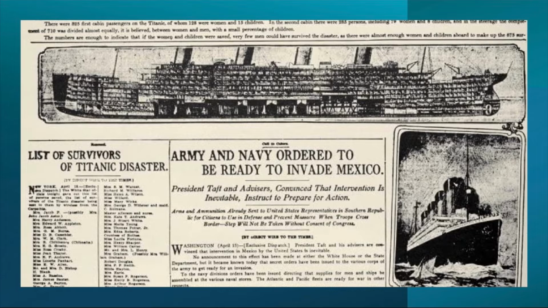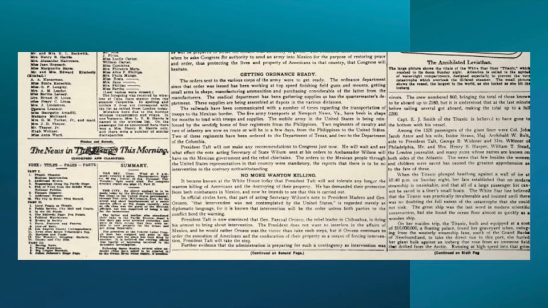Another thing that I noticed is that there are no advertisements on this front page at all. It's all editorial content and photographs and the list of the survivors. Taking a closer look at the bottom half of the page, you can see that there are no advertisements.